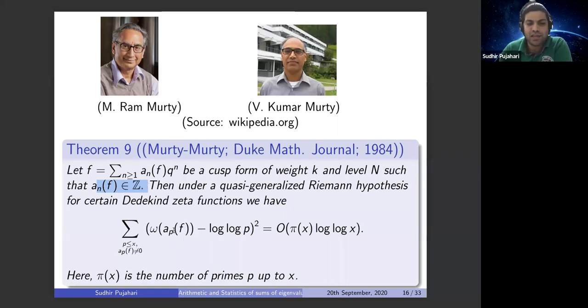Then on average, the sum over distinct prime factors of a_p(f) minus log log p squared is O of pi(x) log log x. To prove this, basically they used the analytic representation theory developed by Deligne and later on by Serre, and they mixed this with the ideas of Turan. Maybe I should mention that they also obtained in the same year an Erdős-Kac type theorem for the Fourier coefficients of cusp forms.